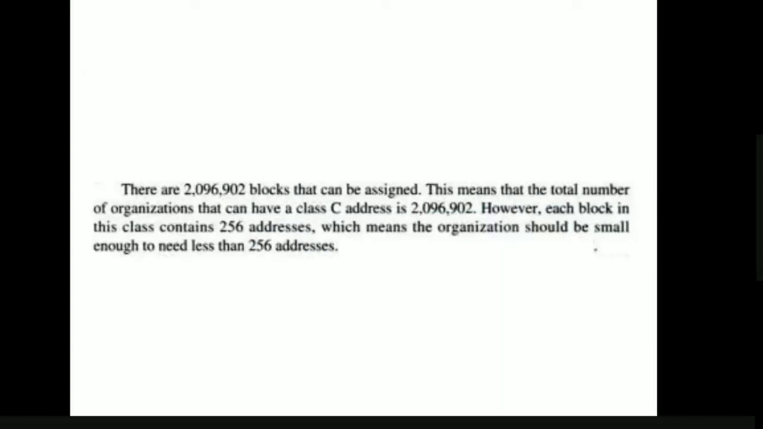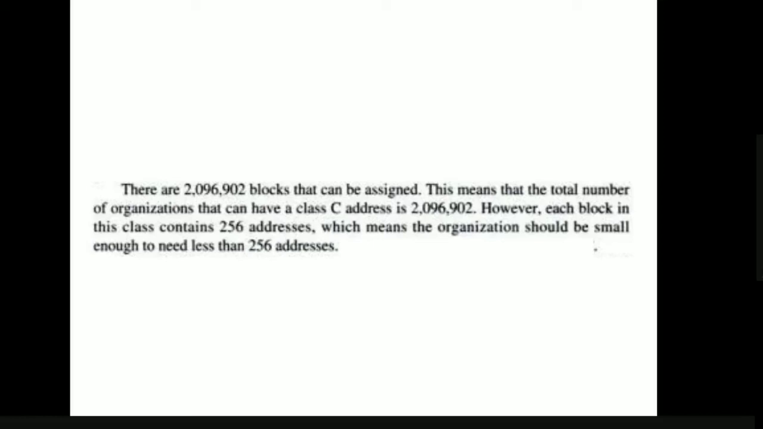Now, so here for a single block of class C, we have 256 addresses, because in class C the host ID part is only 8 bits. So 2 power 8 is 256, right? So per block, we have 256 addresses.